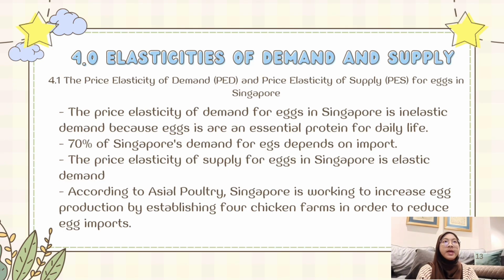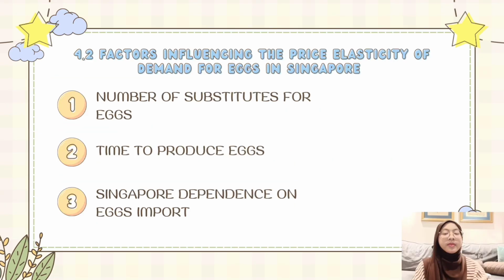Price elasticity of supply measures the responsiveness of the producer to changes in the price of a good. The price elasticity of supply for eggs in Singapore is elastic. Elastic supply is when the producer is sensitive to a price change, where the percentage change in quantity is greater than the percentage change in price. According to Asian Poultry, Singapore is working to increase egg production by establishing four chicken farms in order to reduce egg import.